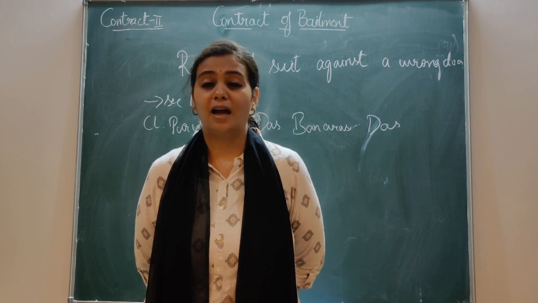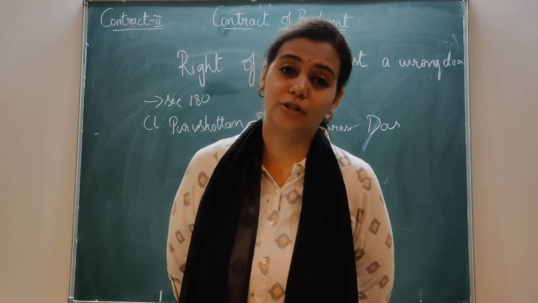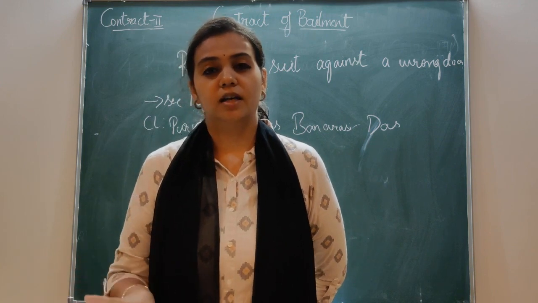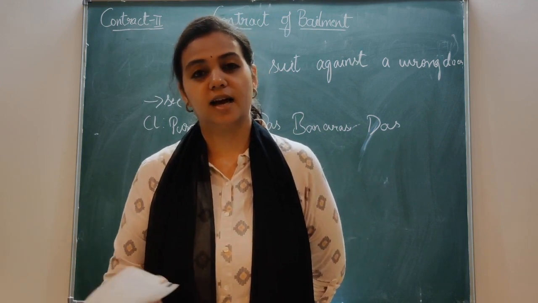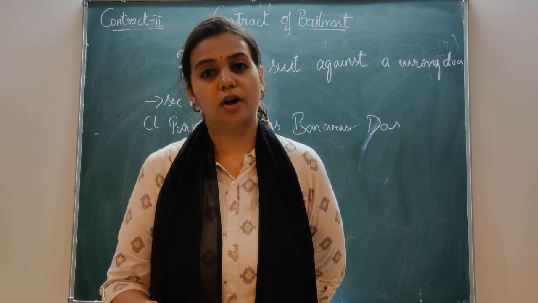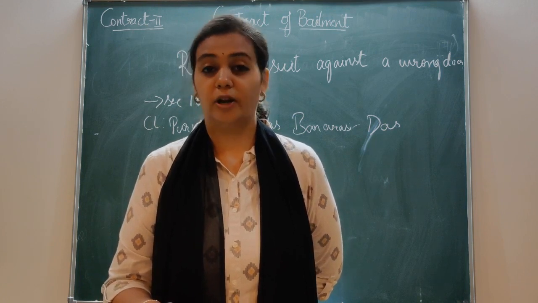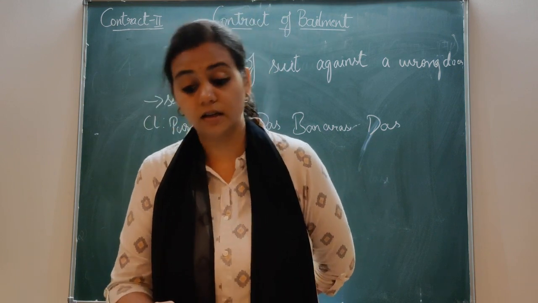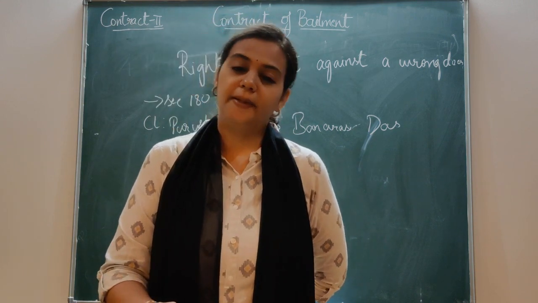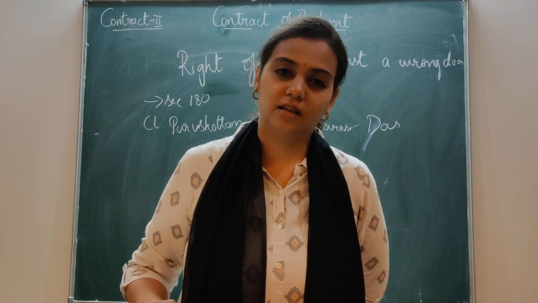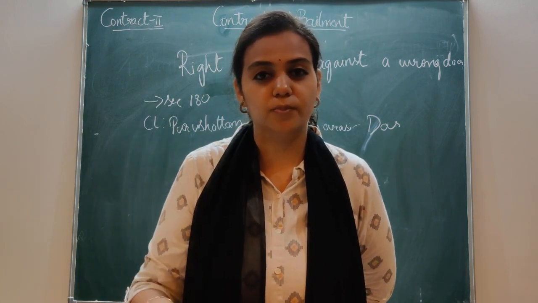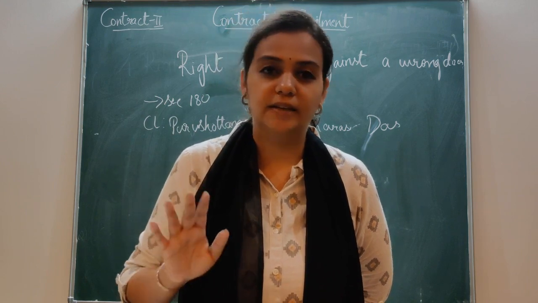So now A becomes liable to compensate for the losses of B. And also section 181 gives one provision wherein it says that any compensation or any relief for any injury or damage caused to the bailee or bailer will be given in their respective interest. Whatever their interest, or whatever rightfully should belong to them, it will be given to them.